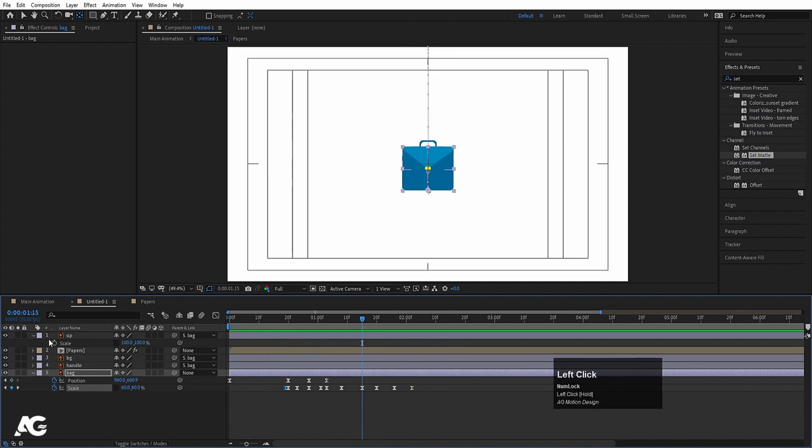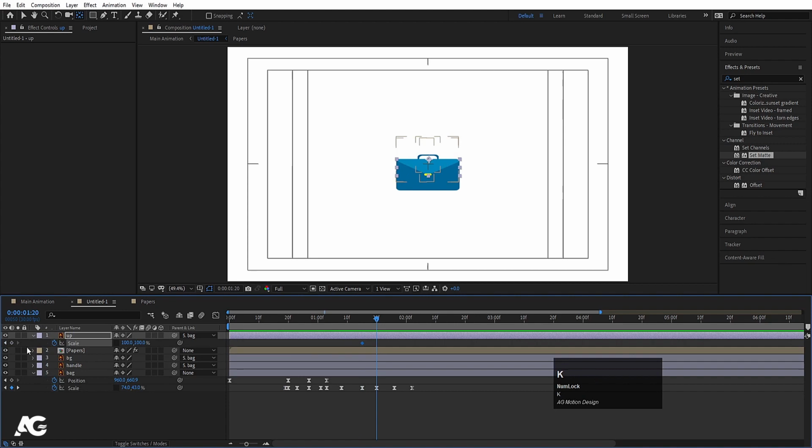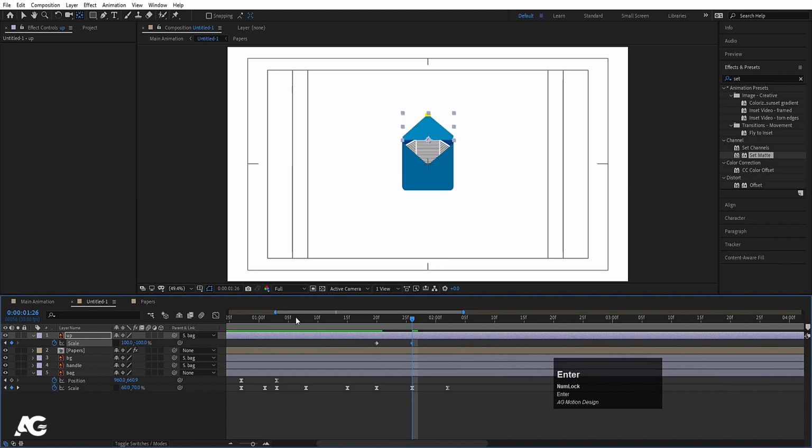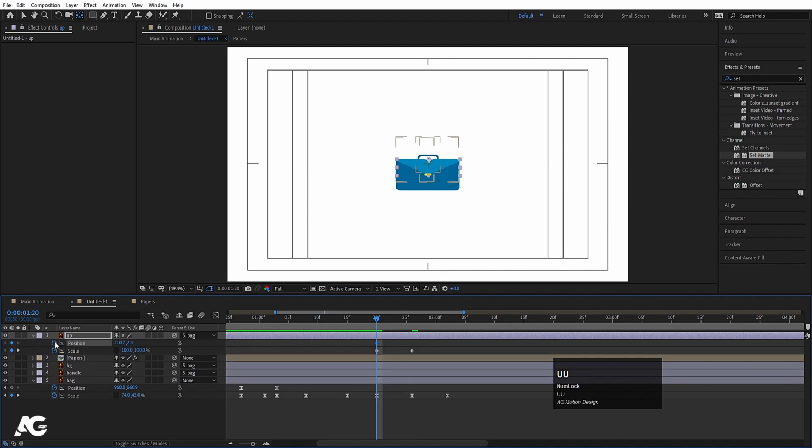Now at this point, I am going to select this up, create one keyframe and go over here, move this keyframe over here, and at this point it should be -100, like that. Now select this, press P, create one keyframe, hit U, go over here, and let's move this over here.